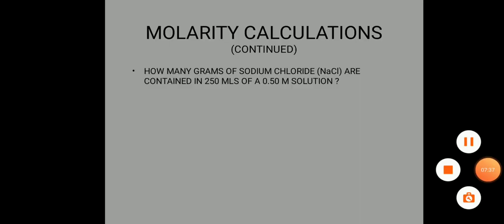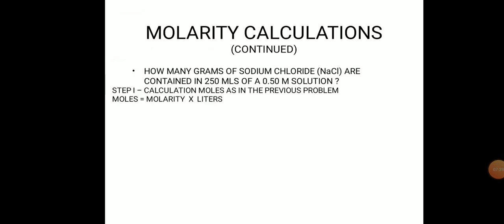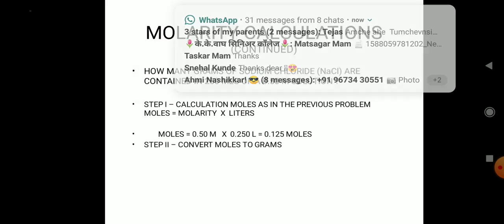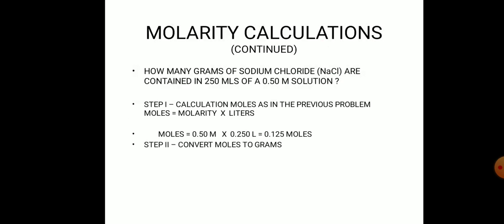Molarity calculations continued. How many grams of sodium chloride, NaCl, are contained in 250 ml of a 0.50 molar solution? Step first is the calculation of moles. As in the previous problem, moles is equal to molarity times liters. Moles is equal to 0.50 moles per liter times 0.250 liters, which is equal to 0.125 moles.